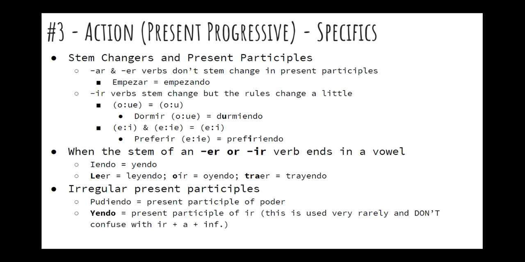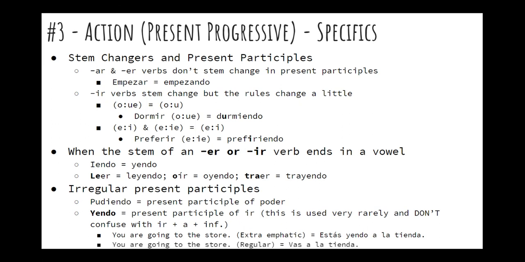And don't confuse this with the ir plus a plus infinitive. Don't start throwing yendo in there. But if ever you wanted to really be emphatic about, I am going to the store, you could do something like, yo estoy yendo a la tienda, just to be a little extra emphatic. But it's not used a whole lot. So here'd be another example of that. You are going to the store, or regular without the extra emphasis, would just be vas a la tienda. El fin.